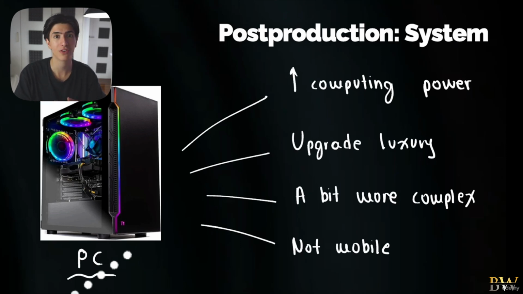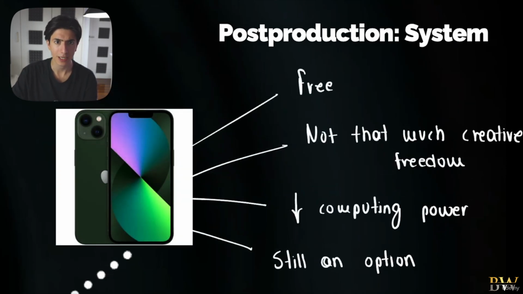They're not as user-friendly as MacBooks, and obviously they are not mobile. The only operating system that I wouldn't recommend is a Windows laptop, right? They don't have the upgrade luxury, and they don't have that increased computing power. If you are going to get a laptop with increased computing power, you're going to be spending a lot of money on it. So please keep that in mind, right?